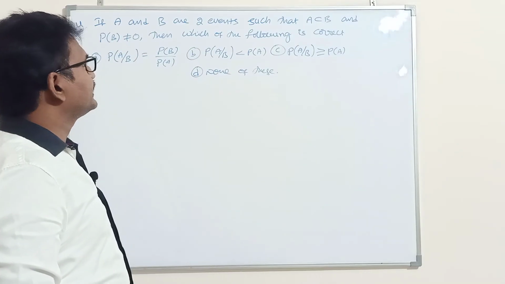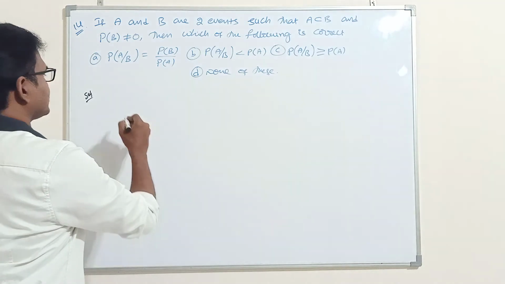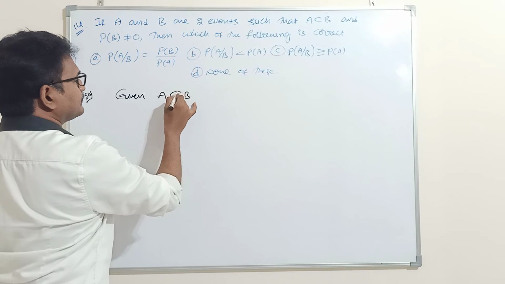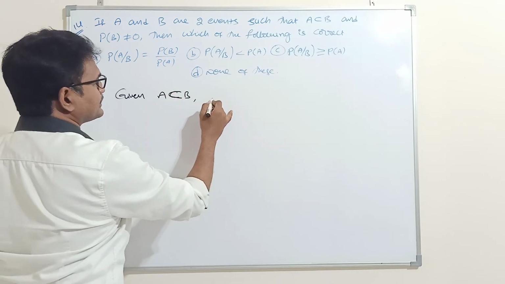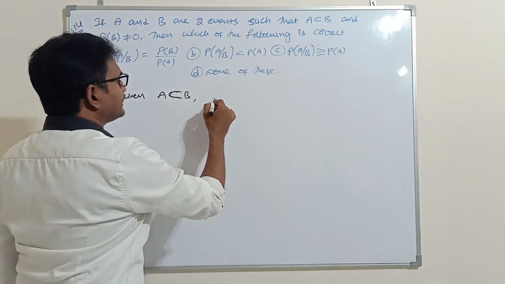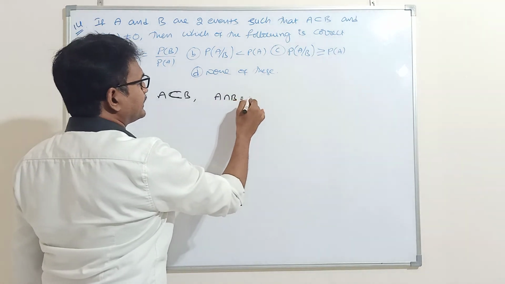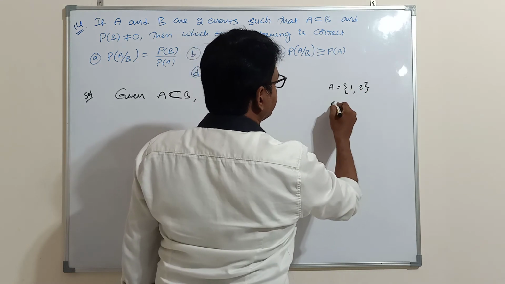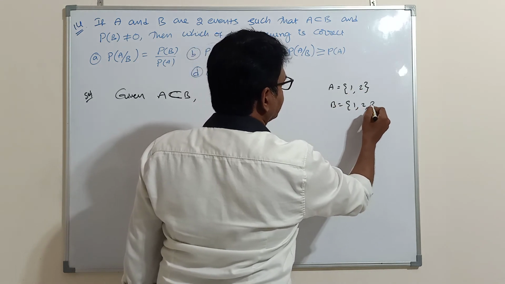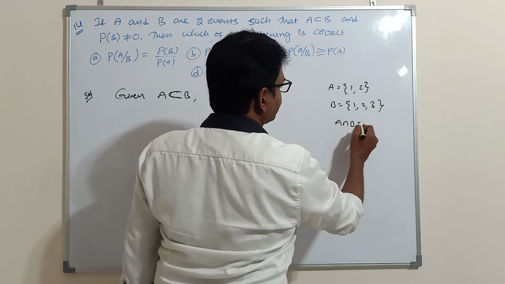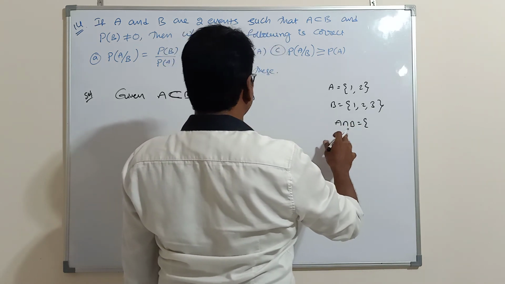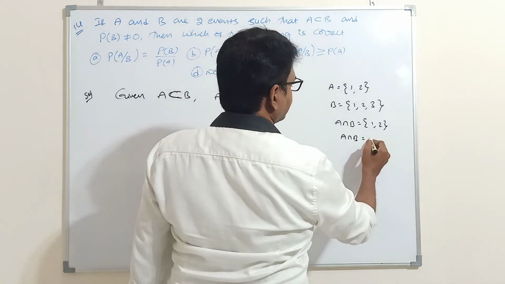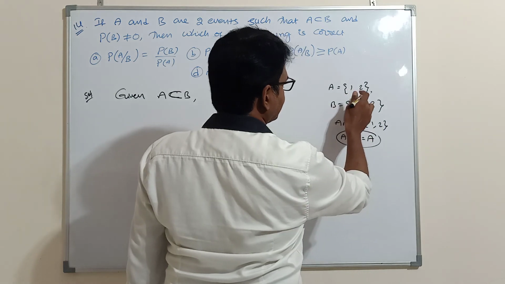Next problem. If A and B are two events such that A is a subset of B, then A intersection B is equal to A. Suppose A is equal to {1, 2} and B is equal to {1, 2, 3}. Then A intersection B is {1, 2}. So A intersection B is nothing but A, correct? Set A is {1, 2}.